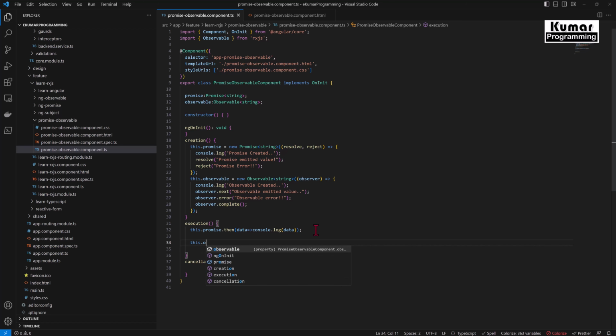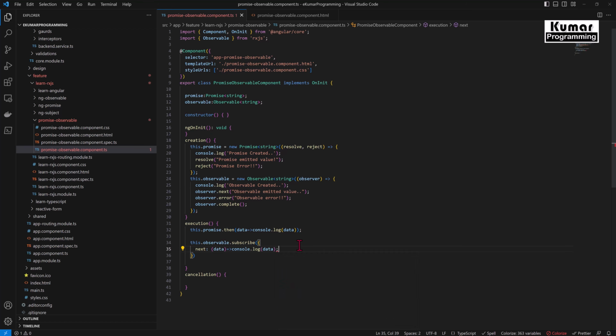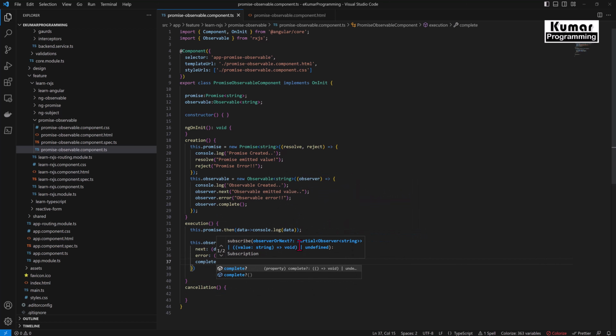Okay, so this dot observable dot subscribe. Okay, so in the subscribe we have three callback functions. Next, we are passing the data from here, fat arrow function, console.log, we can pass the data here. Okay, now the second one, error, and the third one we have complete. Okay, we do not have any parameter for the complete.